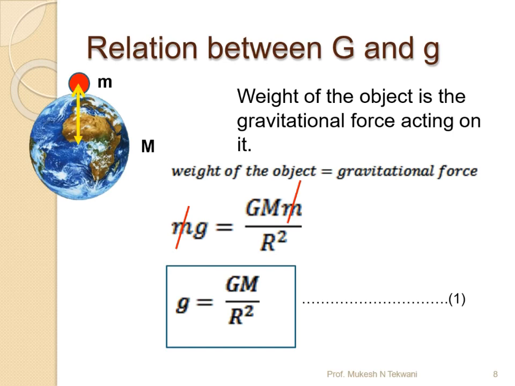The distance is going to be the radius of the Earth, so r square, where this m and m get cancelled, because here the small m is the mass of the object on the Earth's surface, and this is also the mass of the object on the Earth's surface. So if we cancel both of them, the final relation for gravitation is small g is equal to capital G M divided by R square.